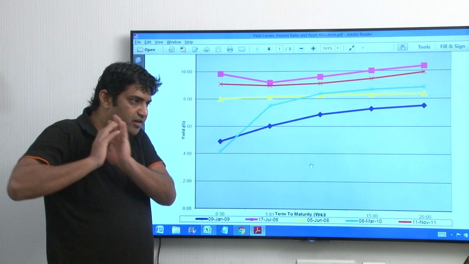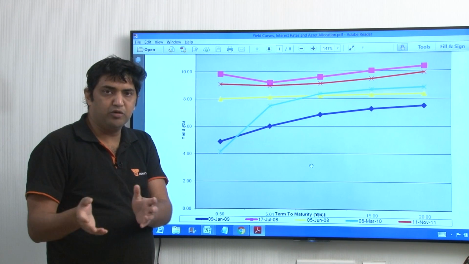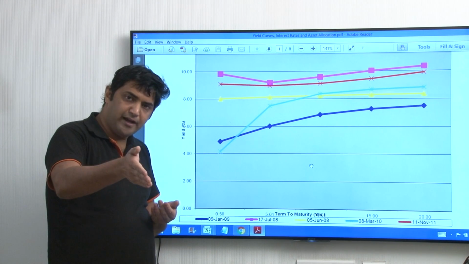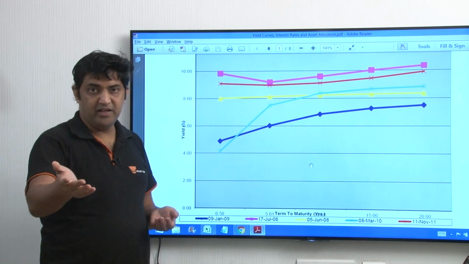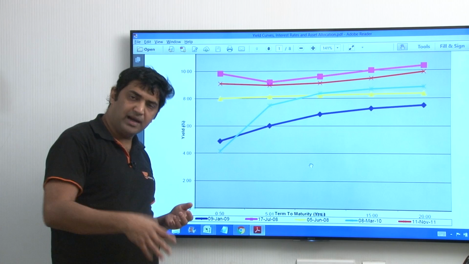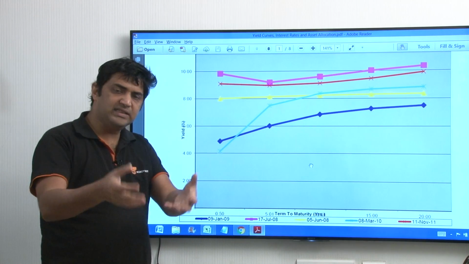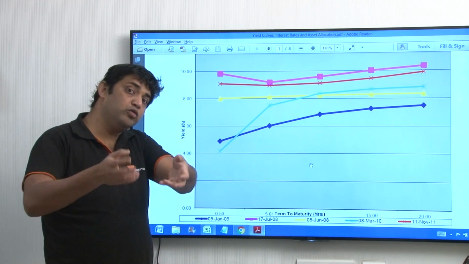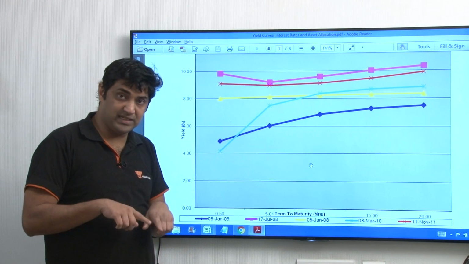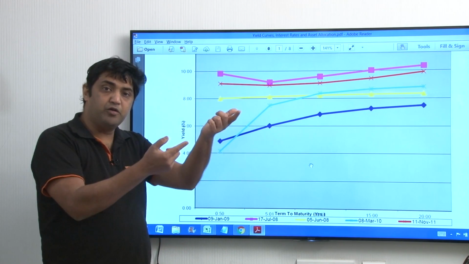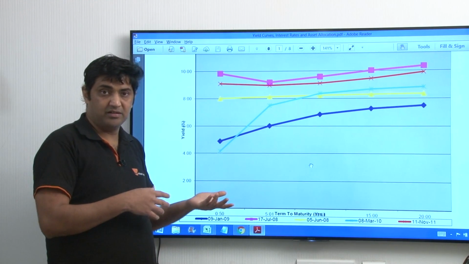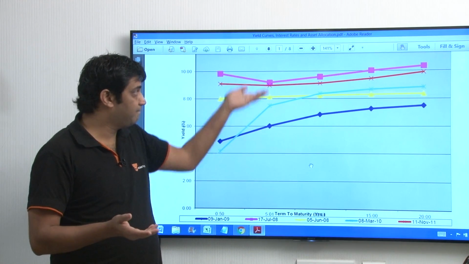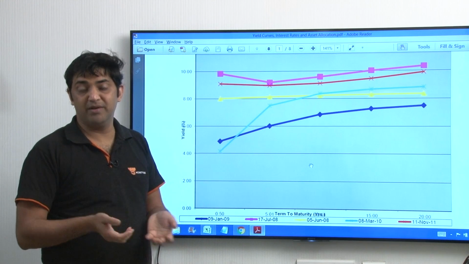So people just didn't want to be in equities, they were sitting on huge losses, and at that time the bond markets had given stellar returns, and therefore you and me, the investors, made the classical mistake. We exited from equities in 2008 at losses and entered into bonds at the highest price because of historical reasons. Because we don't understand these yield curve things, we made a very big mistake.